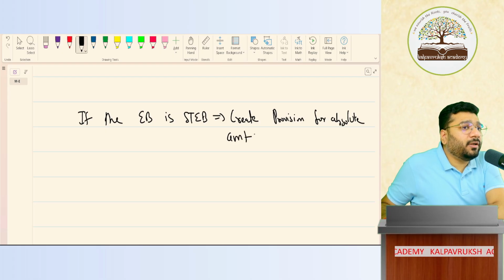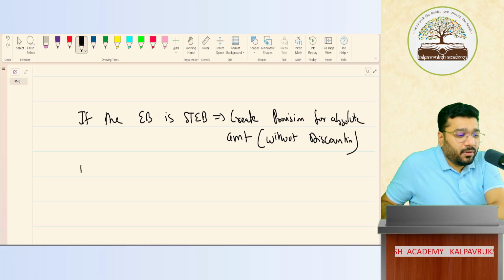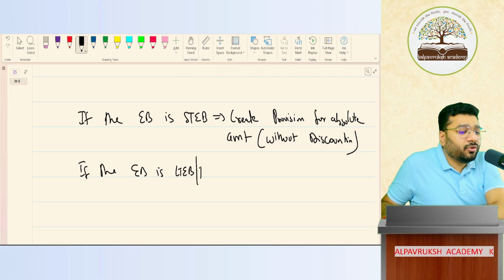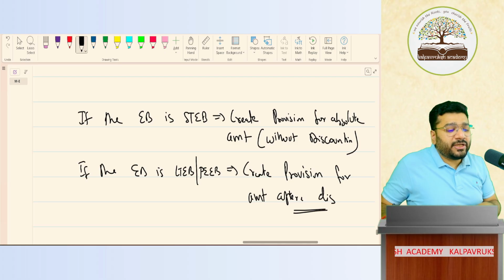If the employee benefit is short term in nature, create a provision for the absolute amount without discounting. If the employee benefit is a long term employee benefit or a post employment employee benefit, then create a provision for the amount after discounting. So here they have asked two questions.